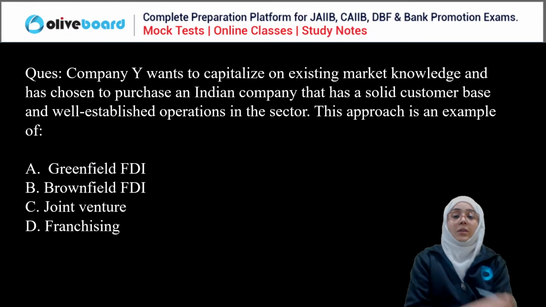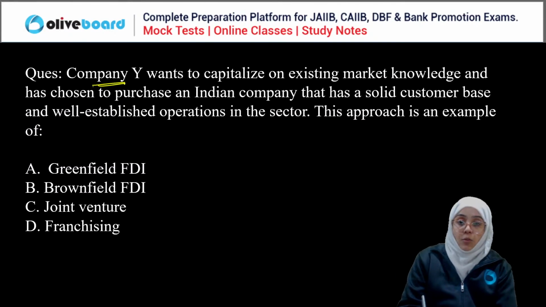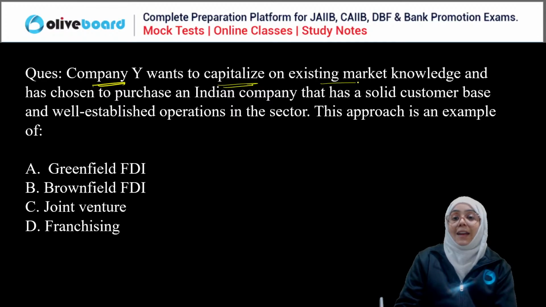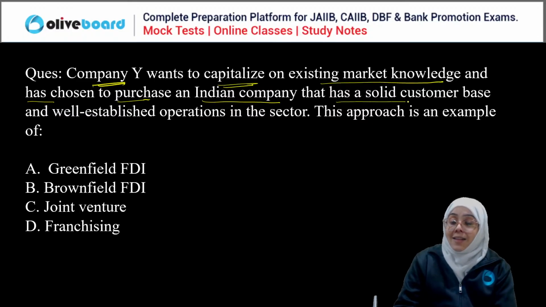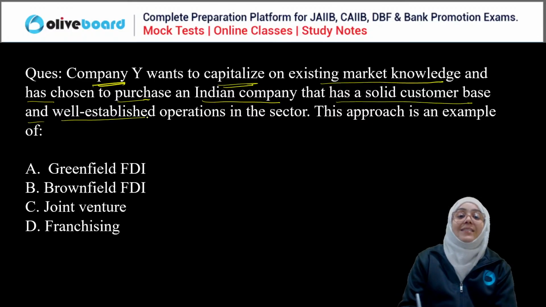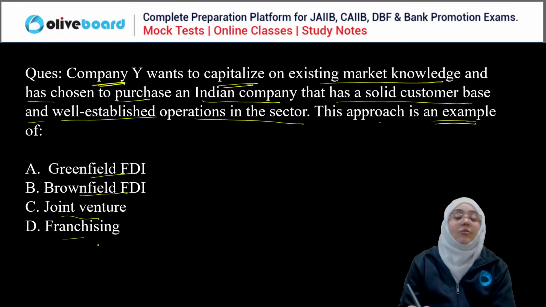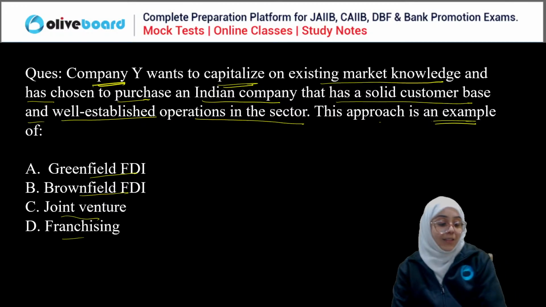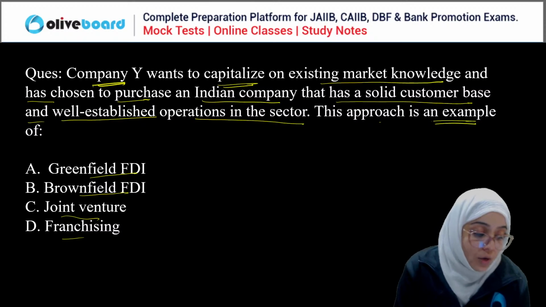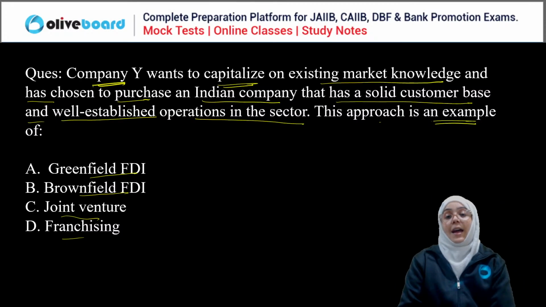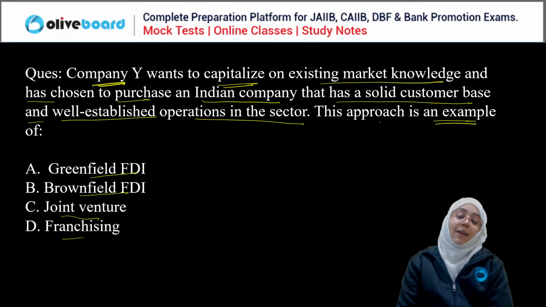True. Next question. Company Y wants to capitalize on existing market knowledge and has chosen to purchase an Indian company that has a solid customer base and a well established operation in the sector. This approach is an example of greenfield FDI, brownfield FDI, joint venture, or franchising. Very easy. Read the question carefully and answer, everyone.